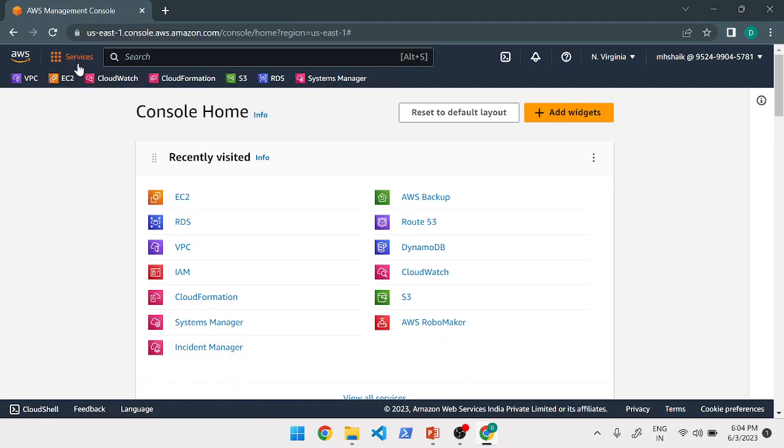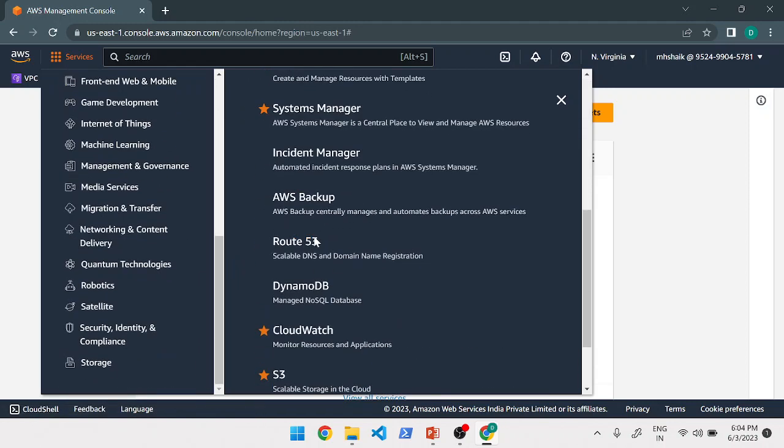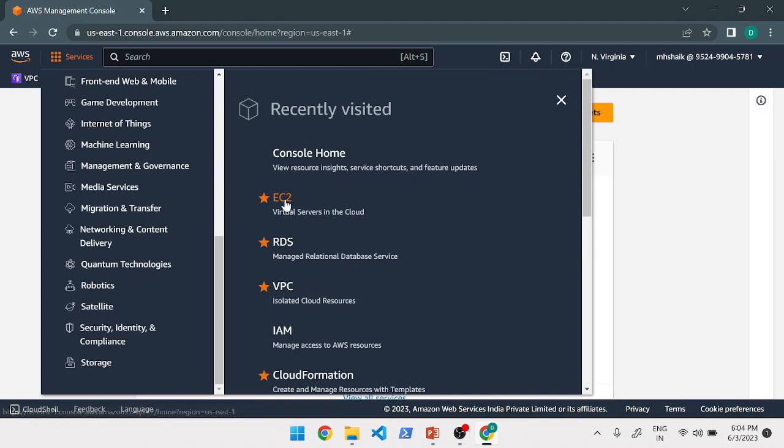Here if I go into services, these are the services offered by AWS. So when we say resource, anything created from a service is a resource. Let's say EC2 is a service. If we go into EC2,